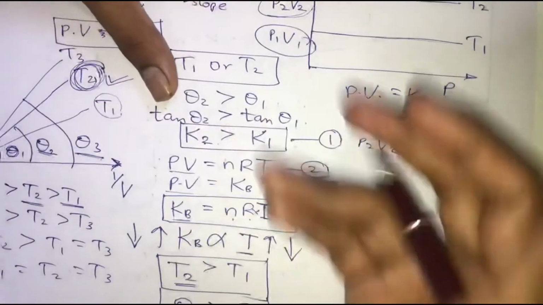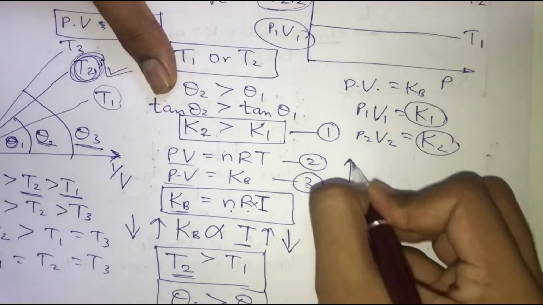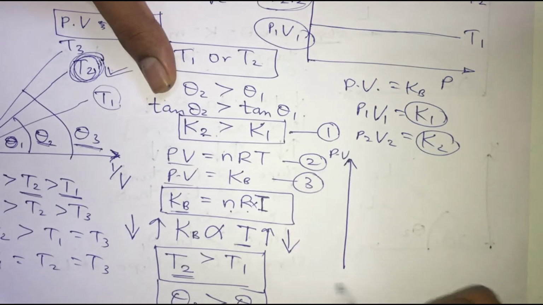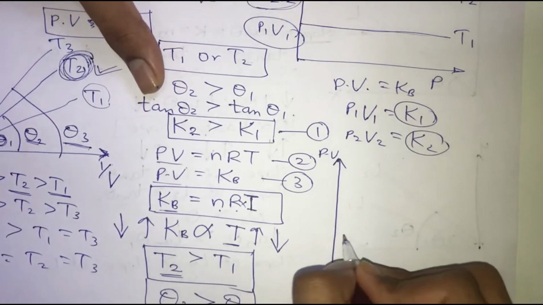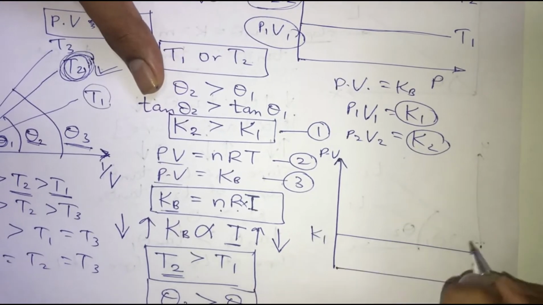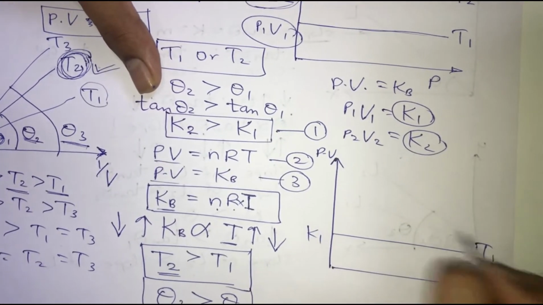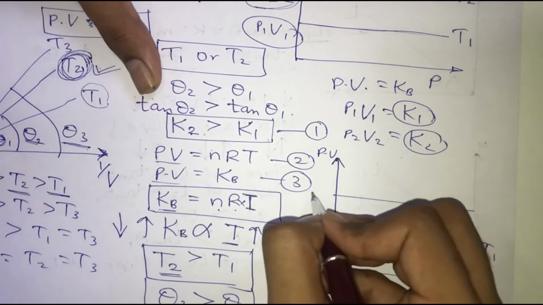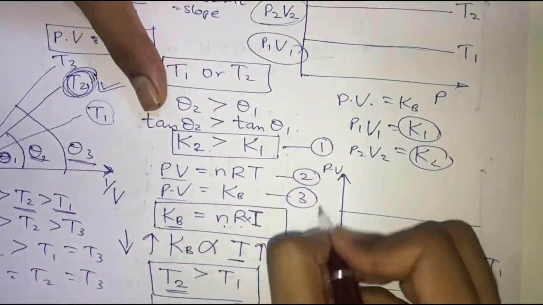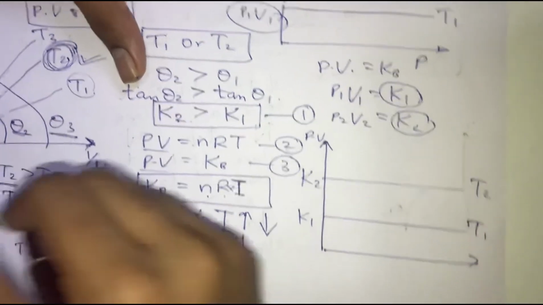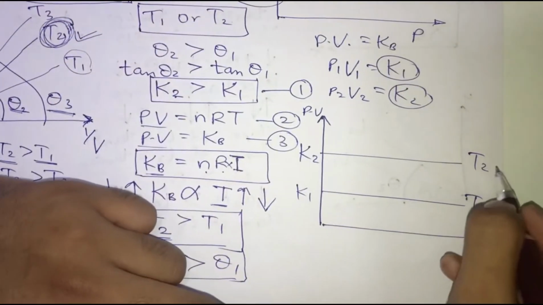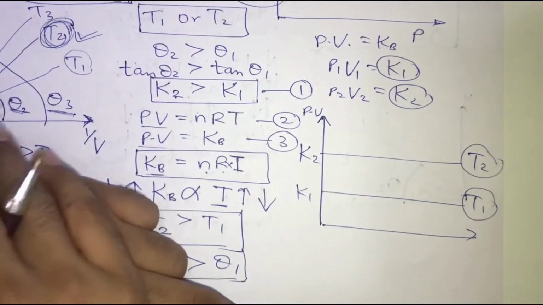Redrawing this graph, I am replacing these terms just for our better understanding. I am replacing P1 V1 with K1, where the temperature is T1, and P2 V2 with K2, where the temperature is T2. Now we have to find out whether temperature T2 is greater or whether temperature T1 is greater.